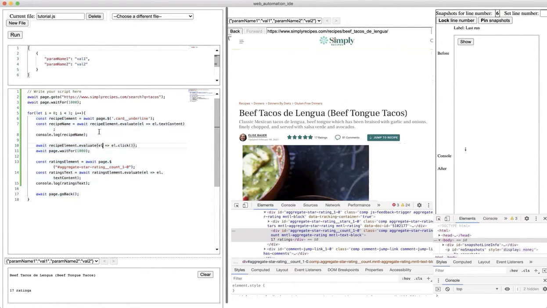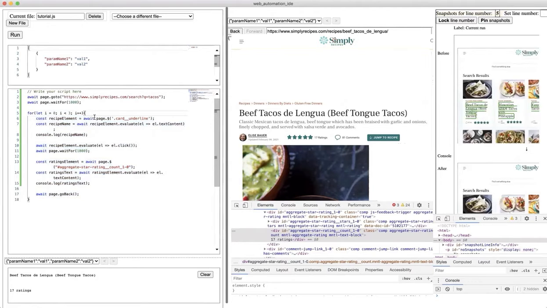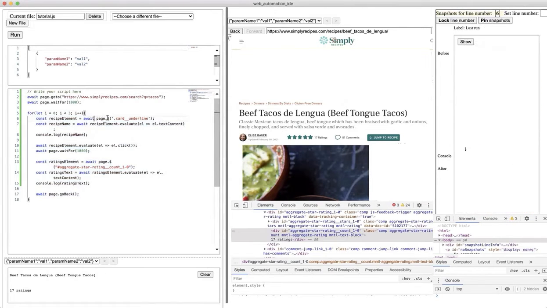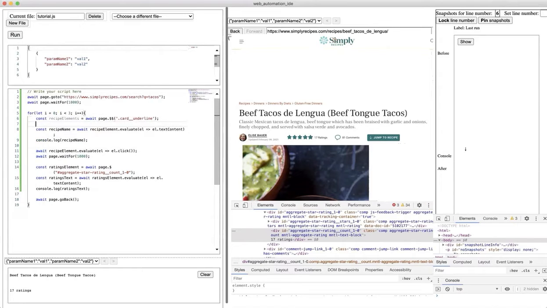We have to make a couple of changes here. This line of code right here was selecting the first element on the page with the selector. What we want to do now is select the ith element on the page. So let's edit our code a bit. Let's say recipe elements equals page $$. Then we'll create a new variable, recipe element, that's equal to recipe elements of i. Okay, let's see if this code works.